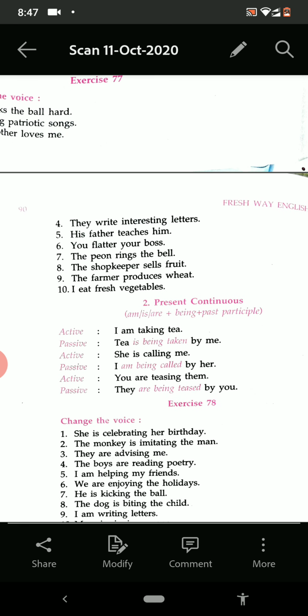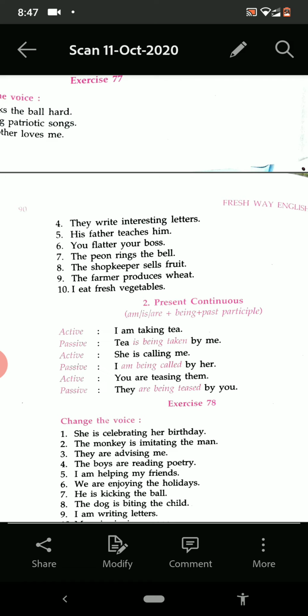Now come to the present continuous. When the tense is present continuous, see what are the changes here. It is written downside: am, is, are plus being plus past participle, which means the third form of the verb.